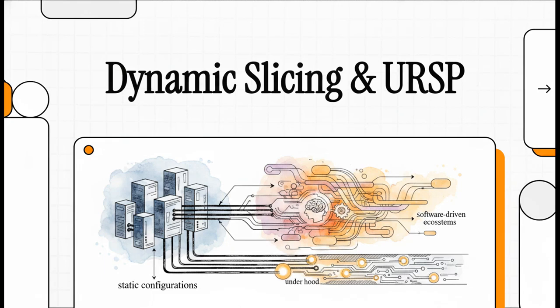Today, we're bringing a ton of energy to a deeply technical yet absolutely vital topic. If you're a mobile network operator, a CTO, or a telecom architect, listen up, because this one is tailor-made for you. We are taking a deep dive into the evolution of 5G standalone network slicing. Specifically, we're looking at that massive architectural shift from static, rigid configurations over to intelligent, dynamic slicing. We're going to look under the hood at how we're transforming these networks from basic data pipes into highly responsive, software-driven ecosystems. It's going to be a great one.